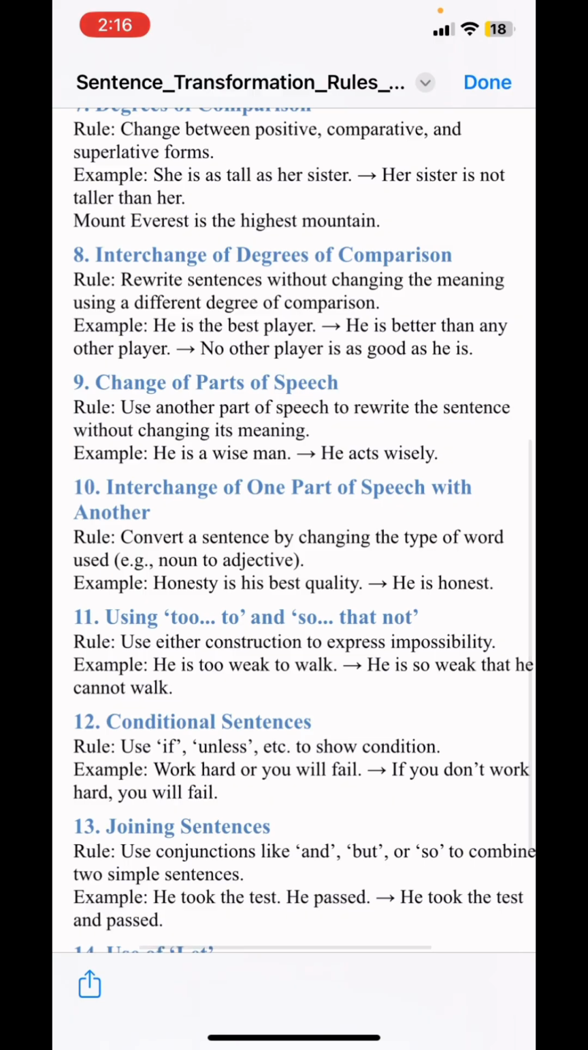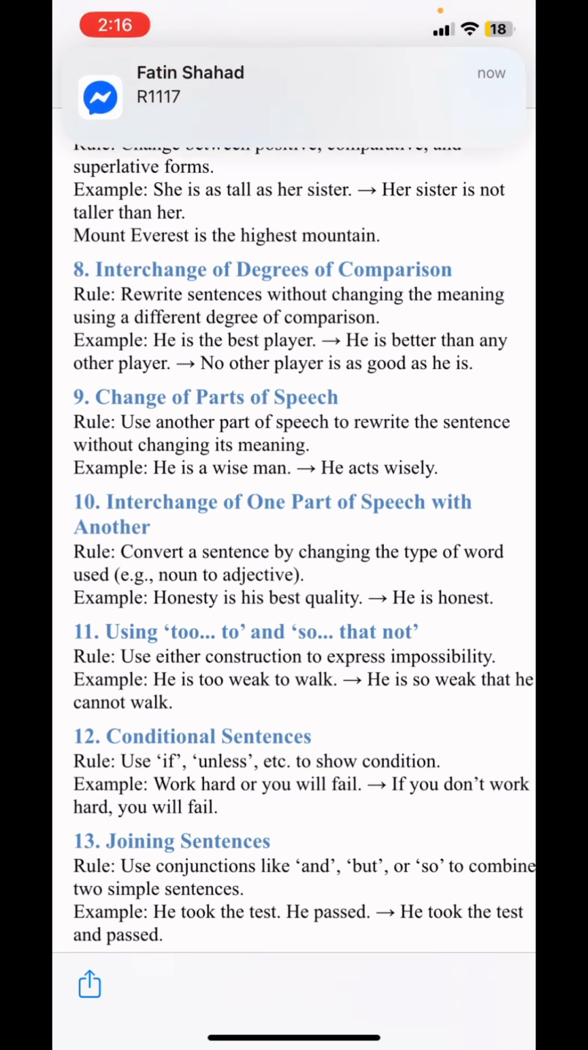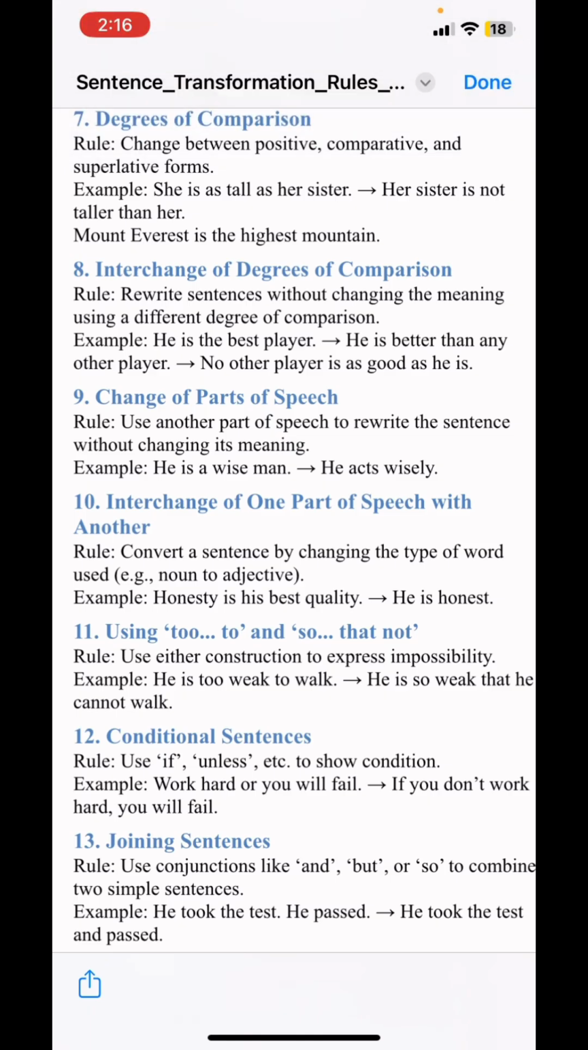And if we go to the nine sentence changing rules, that is, use change of parts of speech. So changing parts of speech is a form of changing sentence. The rule is to use another part of speech to rewrite the sentence without changing its meaning. How can we implement this? Look at the examples: he is a wise man; he acts wisely. So we can see that there is a change of parts of speech there.